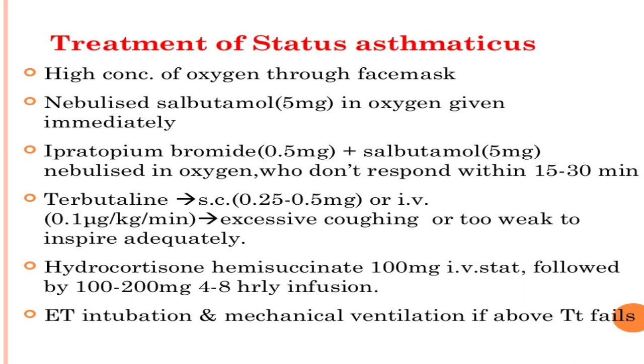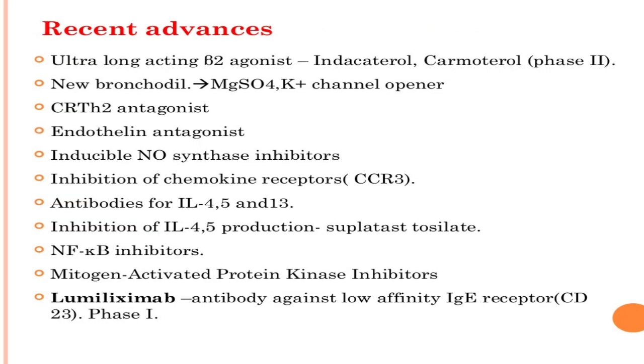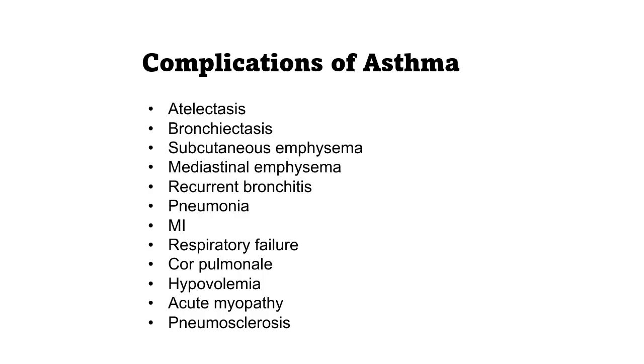Along with this, terbutaline subcutaneous 0.25 to 0.5 mg is given in patients who have excessive coughing or are too weak to inspire adequately, generally in the elder population, and hydrocortisone hemisuccinate 100 mg IV followed by 100 to 200 mg 4 to 8 hourly infusion. And if all the treatment fails, we can initiate endotracheal intubation and mechanical ventilation in treatment failure.